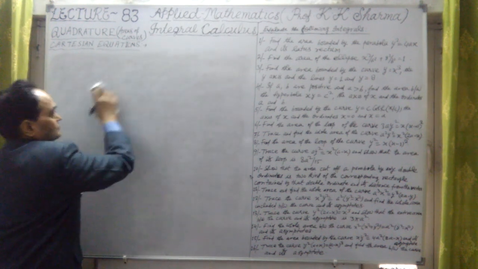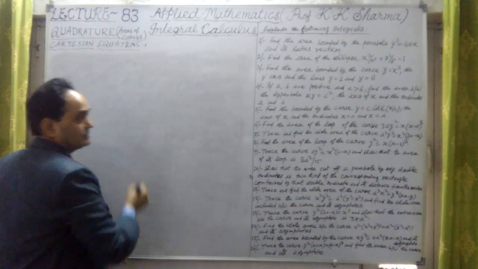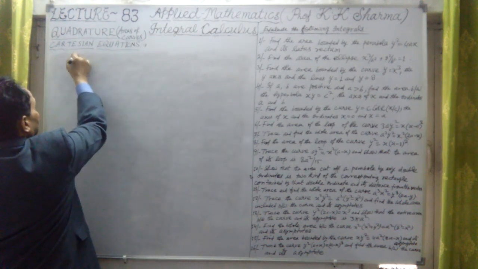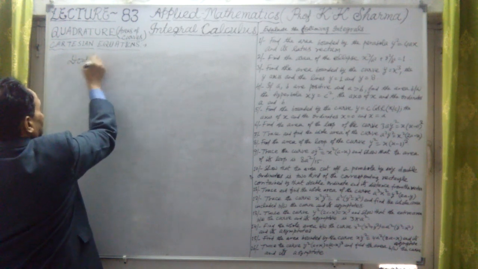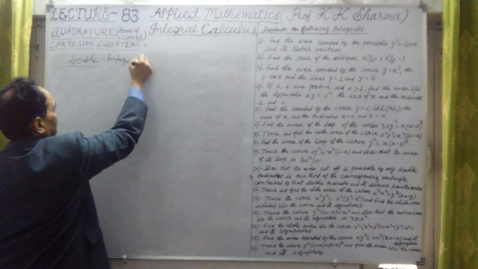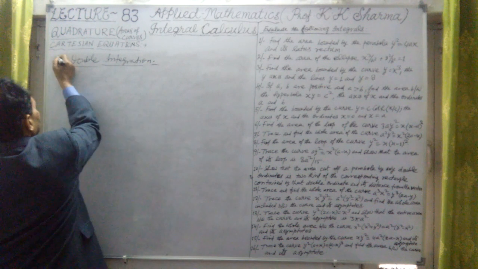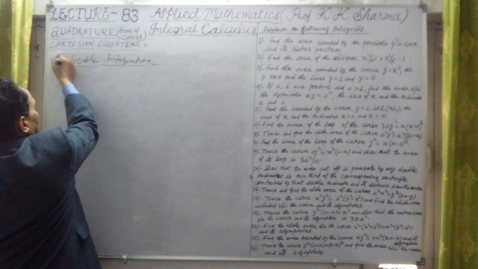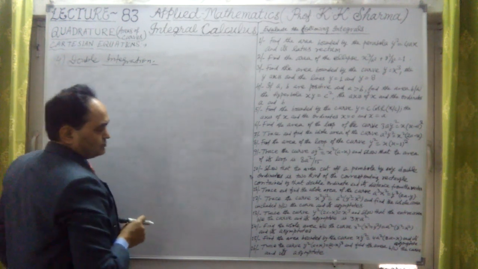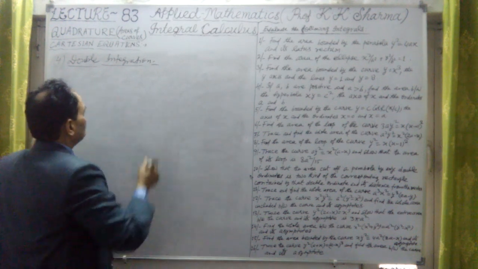If double integration is to be used, this we have talked about in multiple integrals. Double integration, this is the fourth point I am discussing over here. With the help of double integration, how the area is to be calculated.